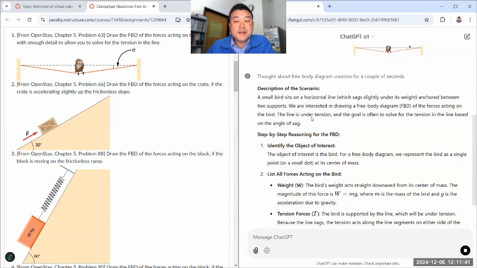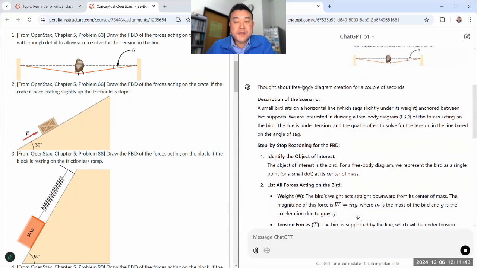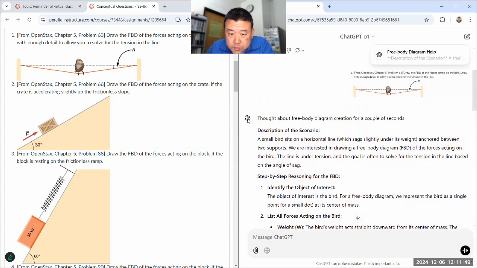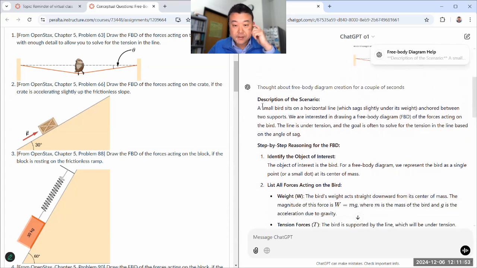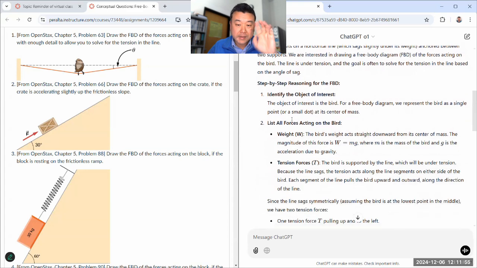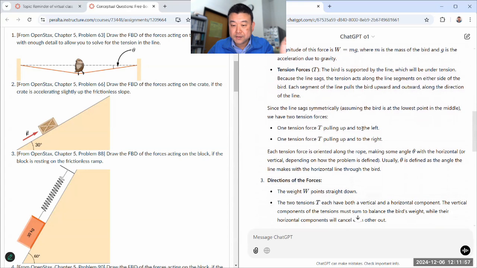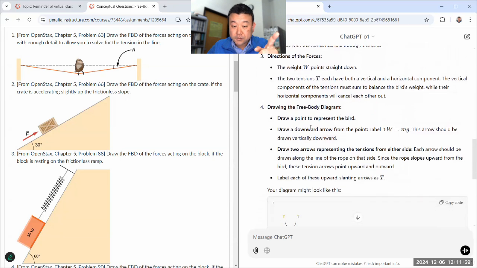This is OpenAI's new thinking model, which goes through this. Oh, I thought it was supposed to show the steps. All right, it's not, but never mind. Description of scenario. Yeah, this it could do before. I'm not interested in that. I'm interested in the drawing.